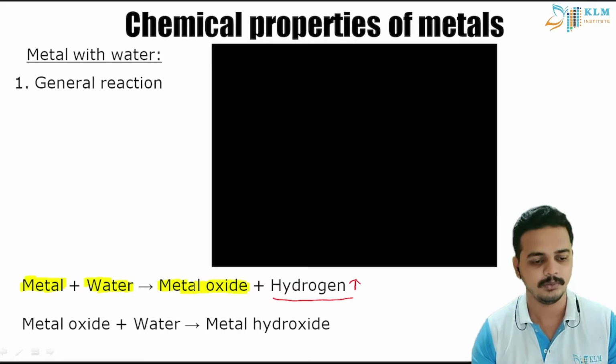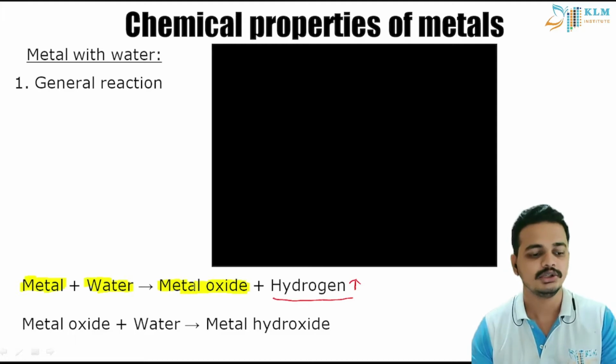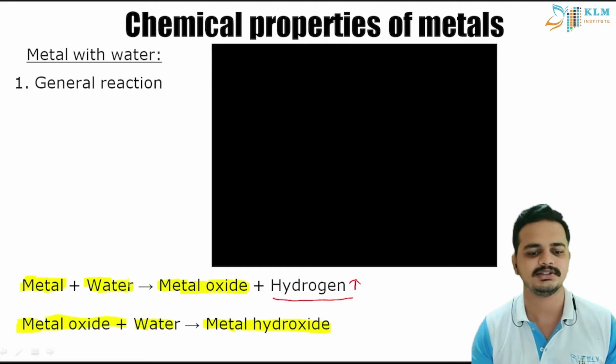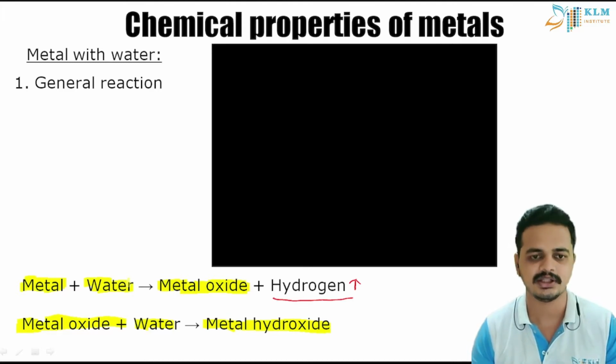Some metal oxides are soluble in water. So these metal oxides again react with the water and form metal hydroxide. You can tell magnesium hydroxide is formed here. So try to write an equation for this. The experiment which I showed, I've told you what converts to what. Try to write a chemical equation for this.